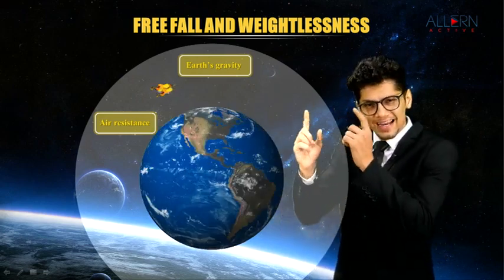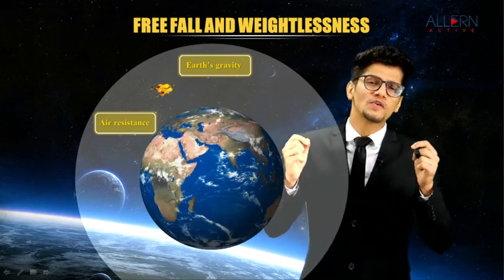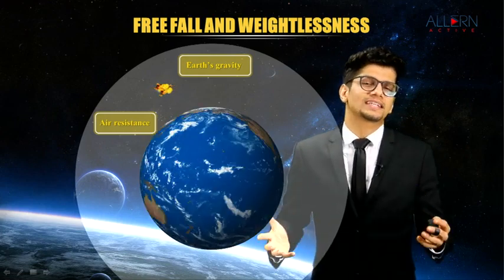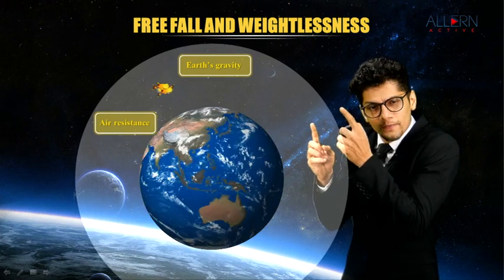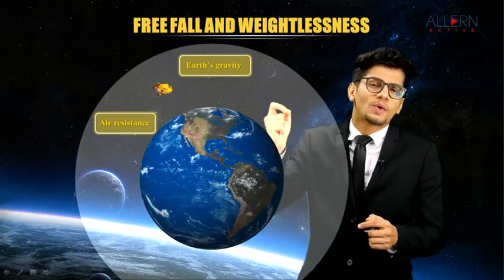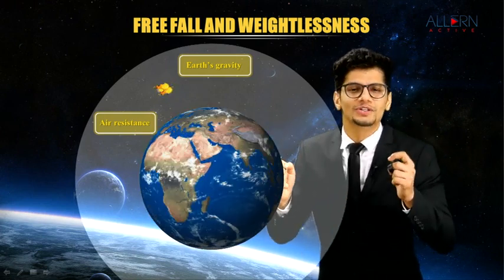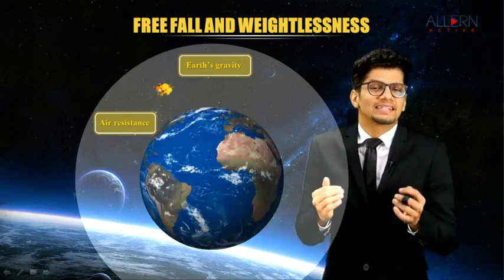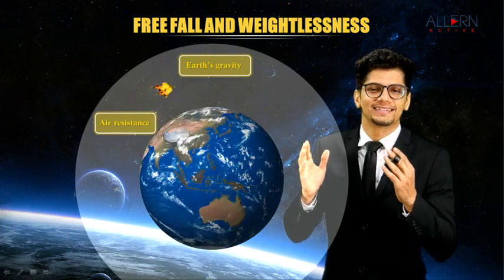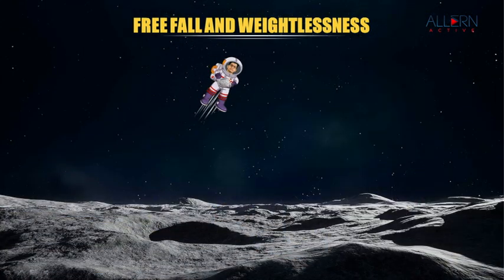Right now, that object was falling towards the Earth and there were two forces acting on the body, Earth's gravitational force and air resistance. Now, this fall in which two forces were acting on the object is not called a free fall. What is a free fall? To understand this, let us go to the Moon. It is so different on the Moon.